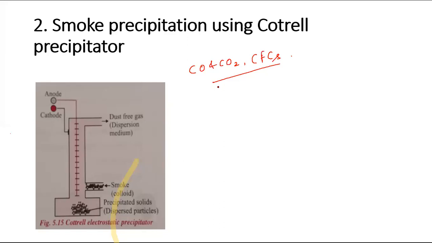If this Cottrell precipitator is fitted with those chimneys, then the electrodes, both the positive and negative electrodes, will be fitted, and here you can observe the smoke, whatever comes as an effluent from the industrial products. Those effluents in the form of smoke are nothing but a colloid. If it is carrying a negative charge, for example, then as this smoke goes, when it comes in contact with the cathode, neutrality occurs between positivity and negativity and it gets precipitated.